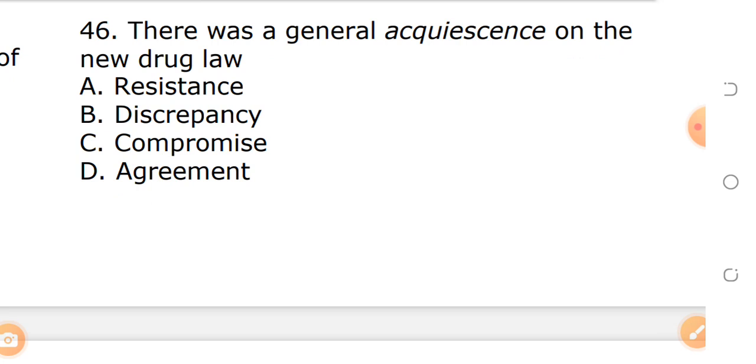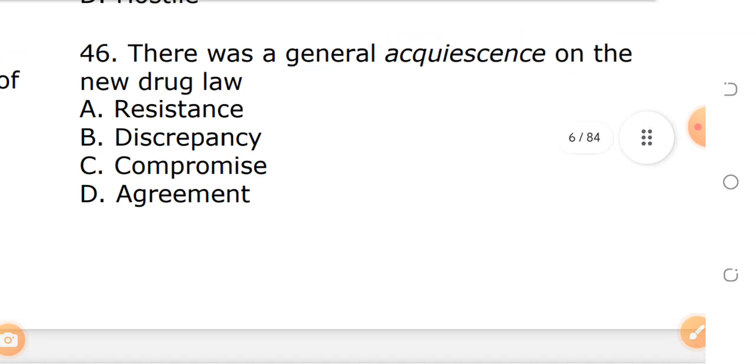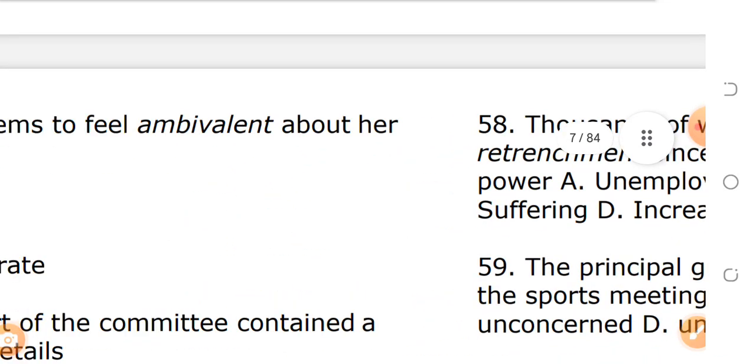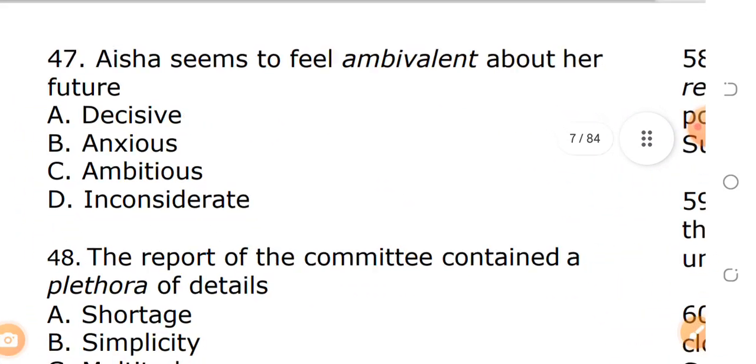Question 46. There was a general acquiescence on the new drug law. A. Resistance. B. Discrepancy. C. Compromise. D. Agreement. We are looking at acquiescence. Acquiescence means acceptance, that people accepted it. But the opposite meaning is resistance. People resisted the new drug law. So A is the answer.